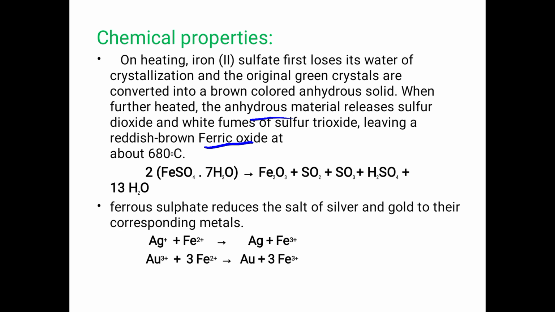Next, ferrous sulfate reduces the salts of silver and gold to their corresponding metals. Their salts, Ag+ with Fe2+, that is the ferrous ion, give silver Ag plus Fe3+, and also gold Au3+ plus 3 Fe2+ give gold Au plus 3 Fe3+.